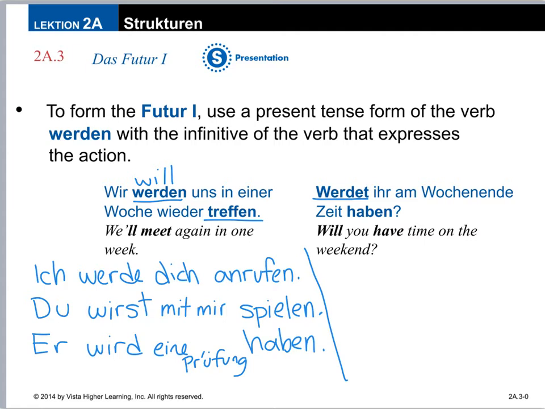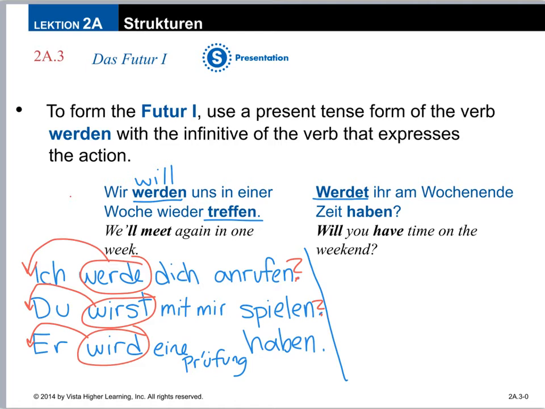Well, if I took the sentence examples I made and moved werde to the beginning of the sentence, now it's a question. Werde ich dich anrufen? Will I call you? If I move wirst to the beginning, wirst du mit mir spielen? Will you play with me? If I move wird to the front here, wird er eine Prüfung haben? Will he have a test? Moving that verb to the front just makes it a question, just like any other rules of German sentence structure we've learned before.